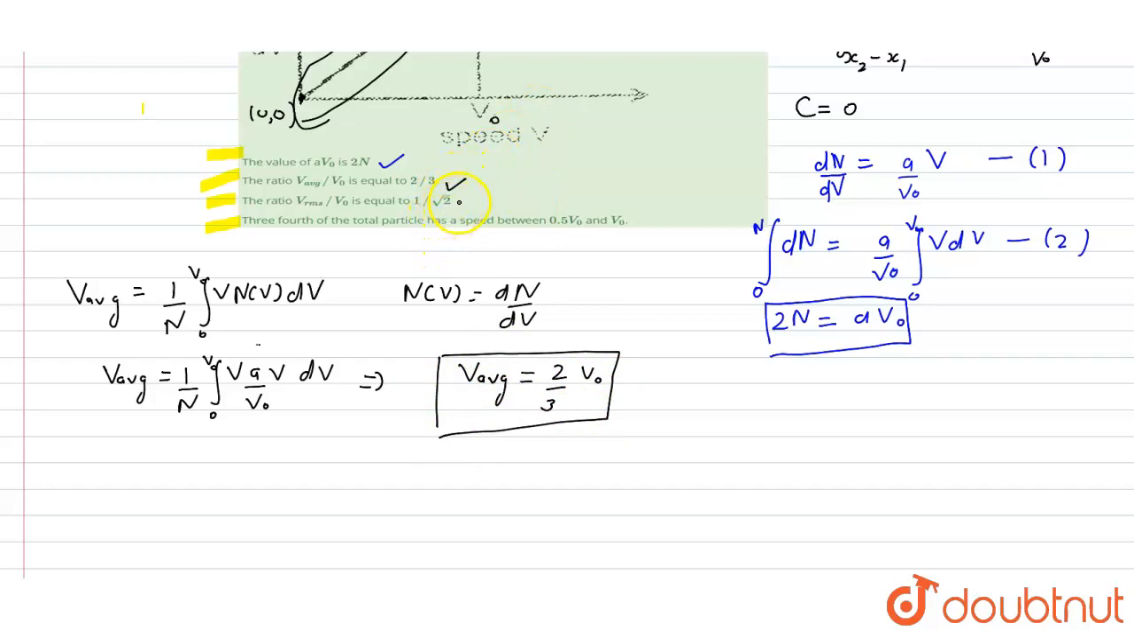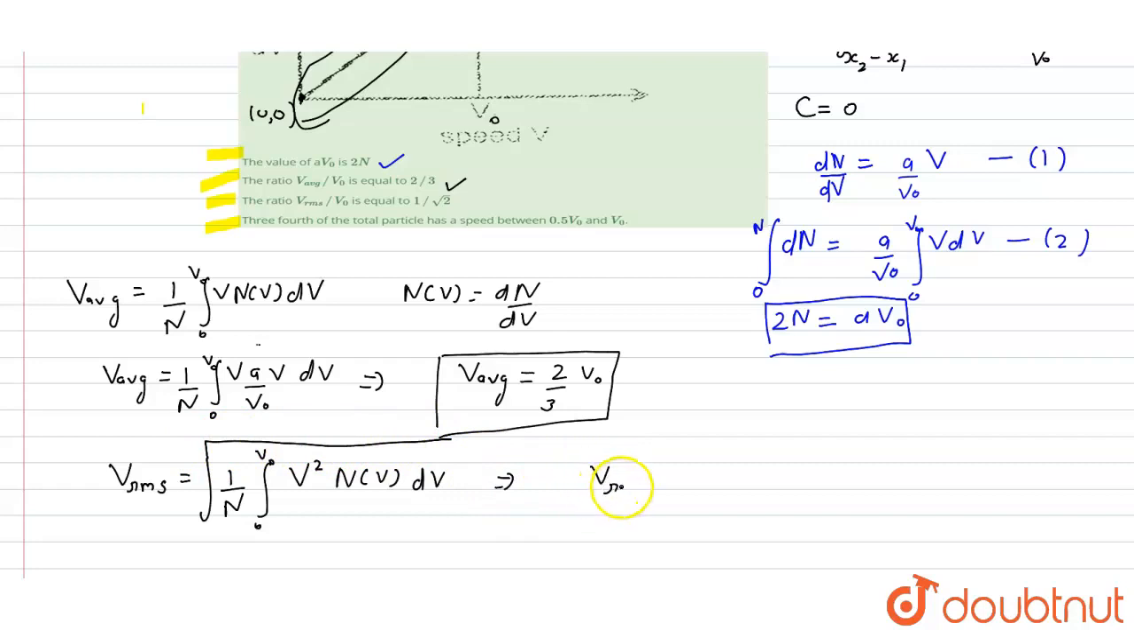Now we will check whether option C is correct or not. For this option, we will write v RMS. The formula of v RMS is square root of 1 over N integration from 0 to v naught of v square n(v) dv. Solving this equation, we get v RMS is equal to 1 over root 2 v naught. So option C is also correct.